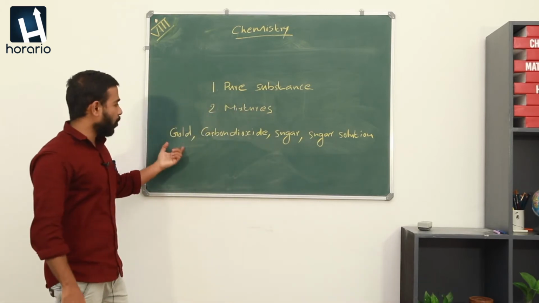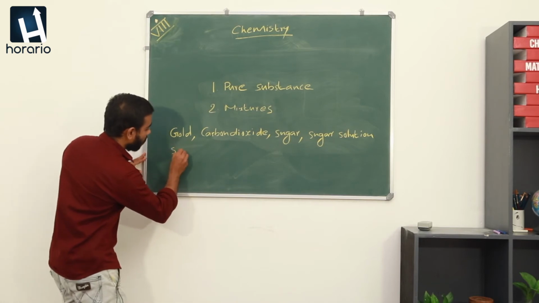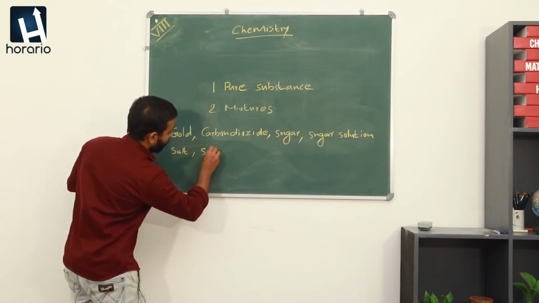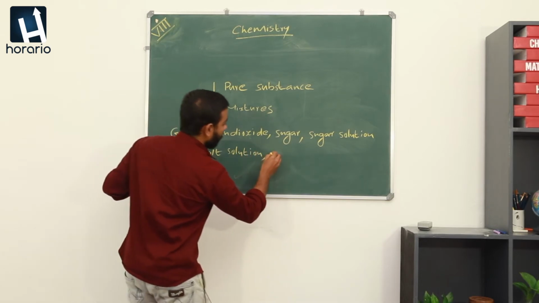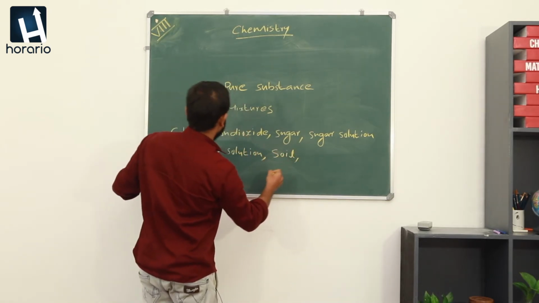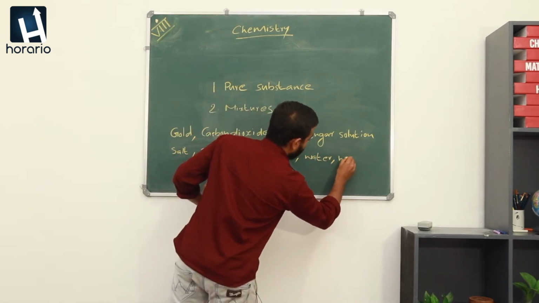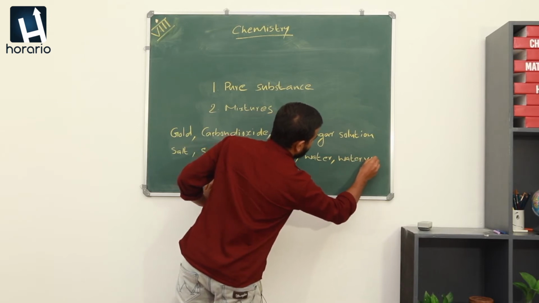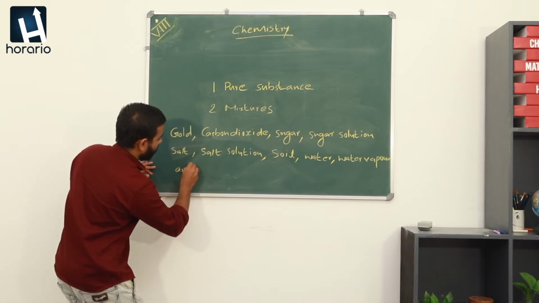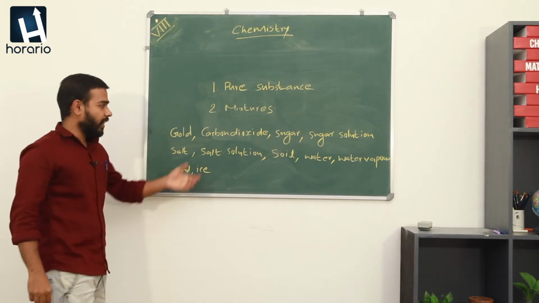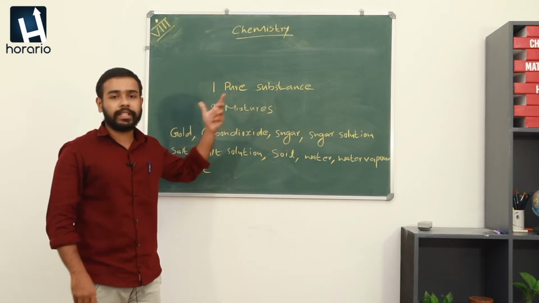So, here we have gold, carbon dioxide, sugar solution, salt solution, soil, water, vapor and ice. We need to classify these substances based on their nature as pure substances and mixtures.